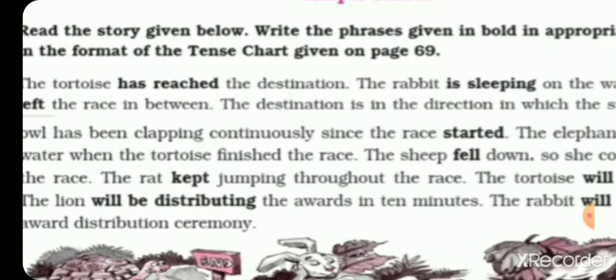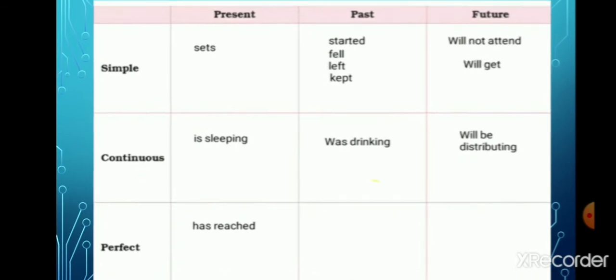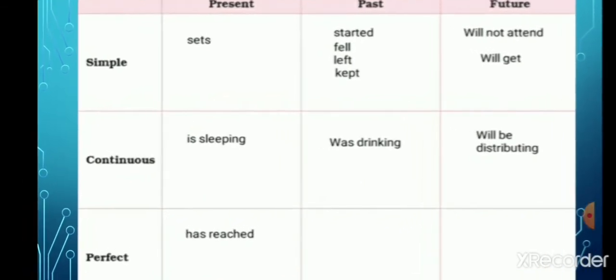Okay, in the appropriate column. For example, बच्चे जैसे has reached. It shows present perfect. तो बेटा present perfect वाले कॉलम में हम क्या राइट करेंगे? Has reached. Okay, has reached in the column of present perfect. Then students, is sleeping. It's present continuous.